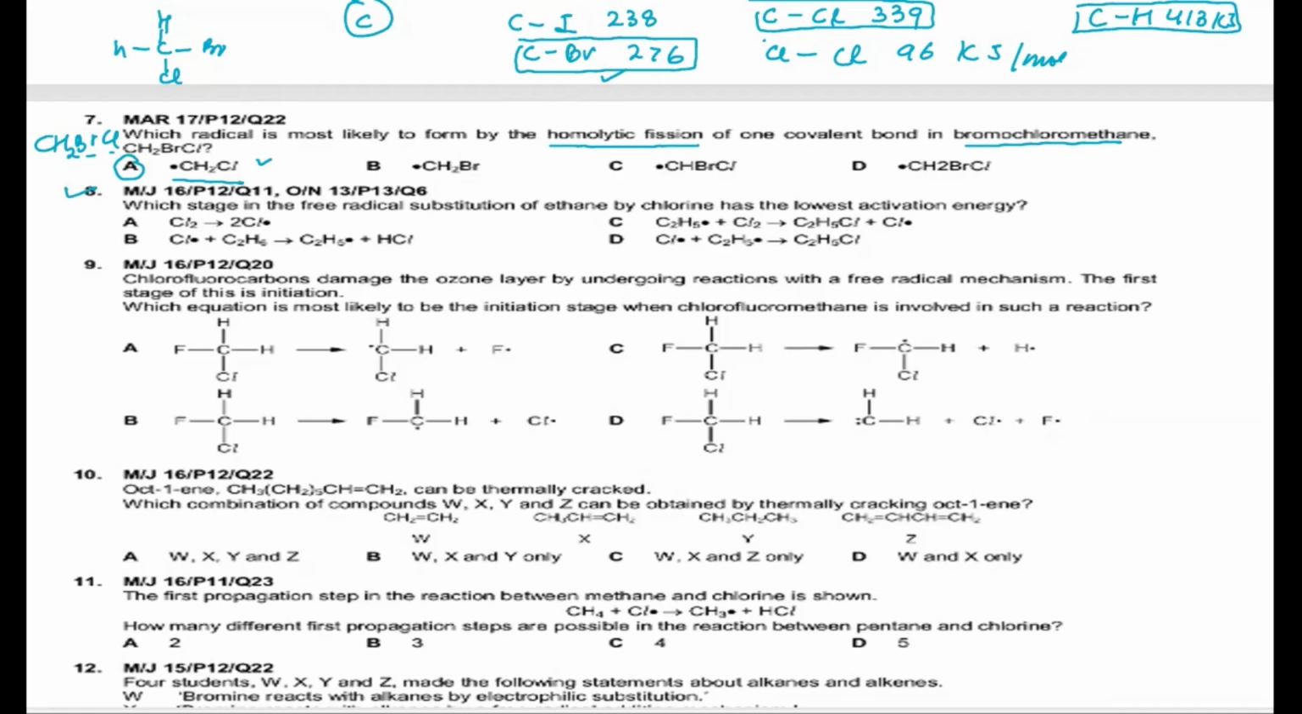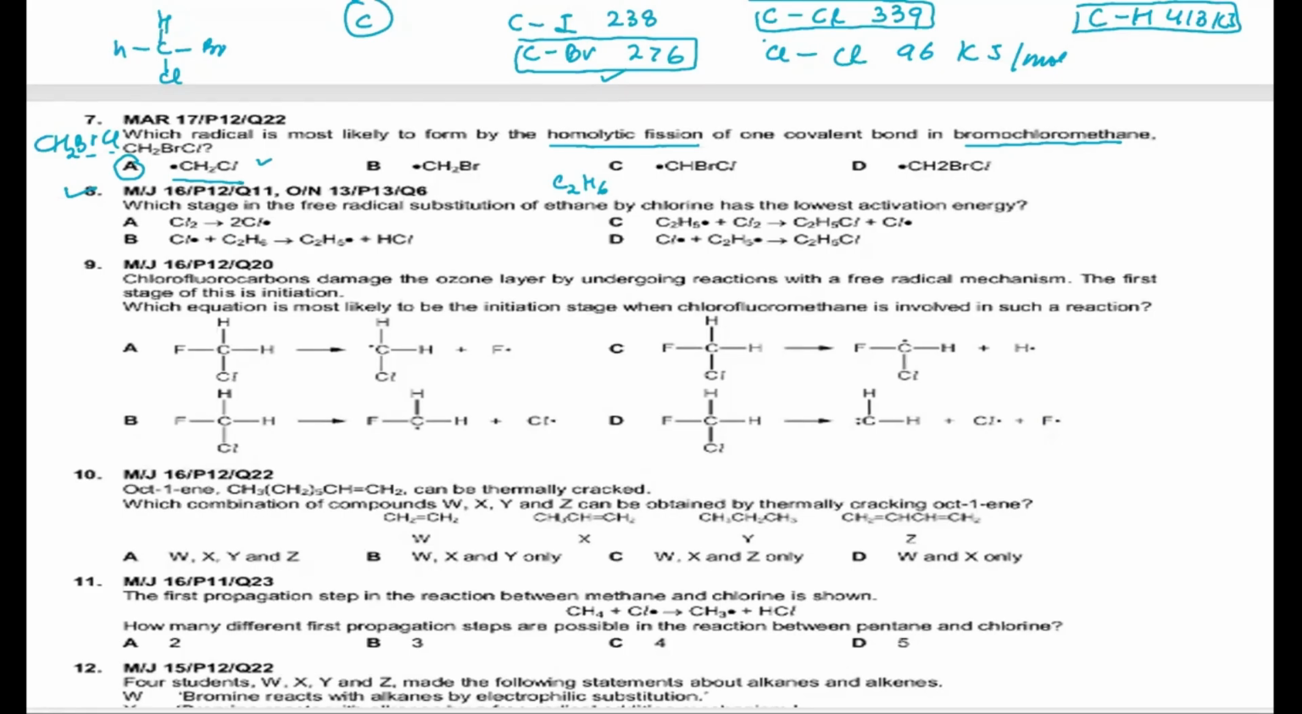It says, which stage in the free radical substitution of ethane C2H6 by chlorine has the lowest activation energy? As we have seen in sessions, in the propagation step, the first step is always endothermic, and the second step is exothermic. So we have to look for either the propagation second step, or the initiation step, where you require the UV rays.